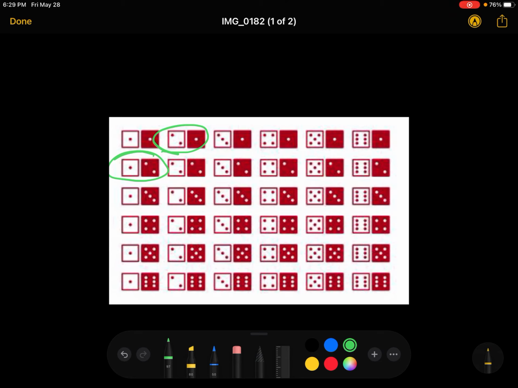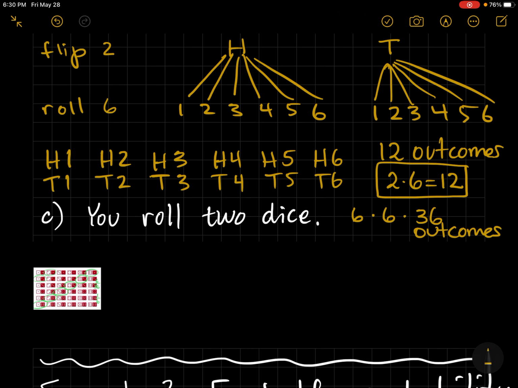So as you start looking at probabilities, maybe you wanted to say, what is the probability that I'll roll a sum of 7? Well, there's 1, 2, 3, 4, 5, 6 different ways to roll a 7. So if we did probability, we could say there are 6 out of 36 ways to roll a 7, or a probability of 1 in 6 for rolling a 7.